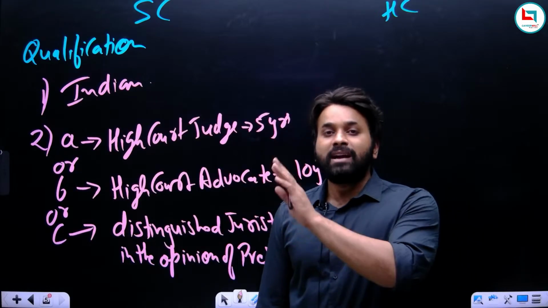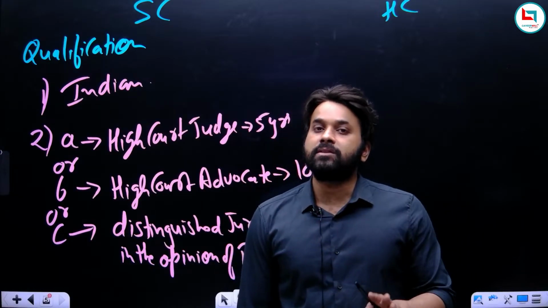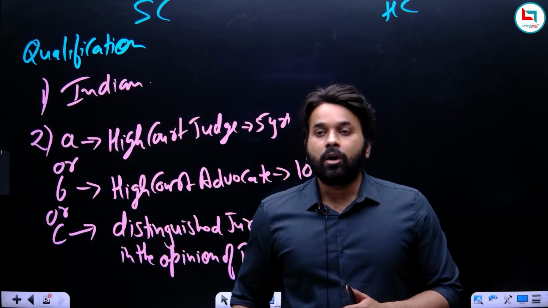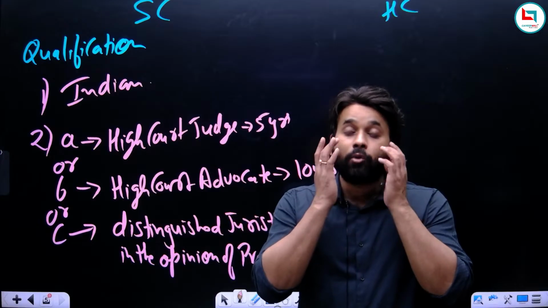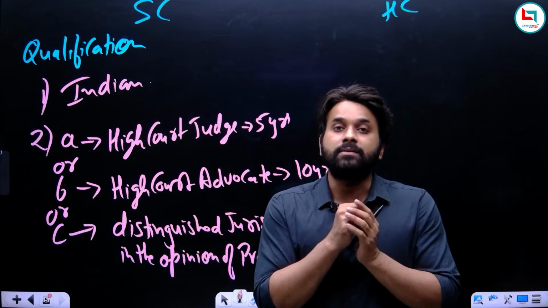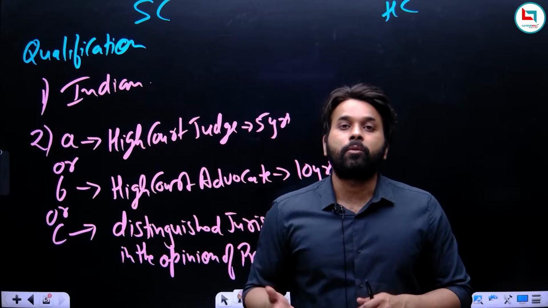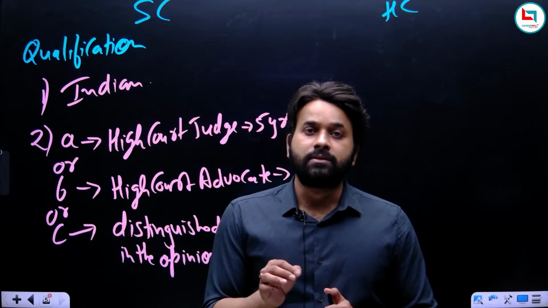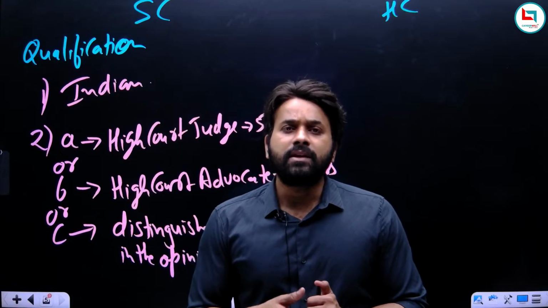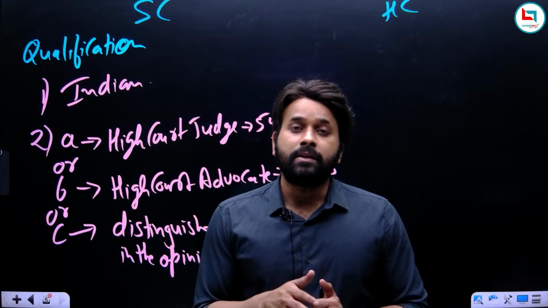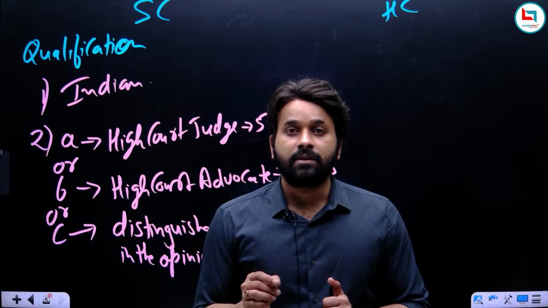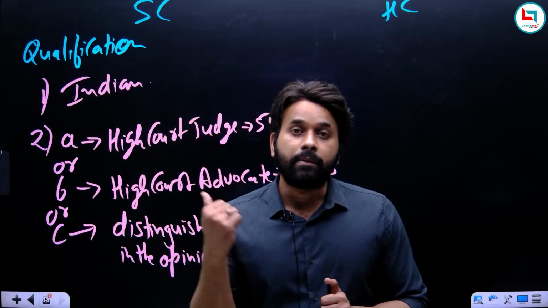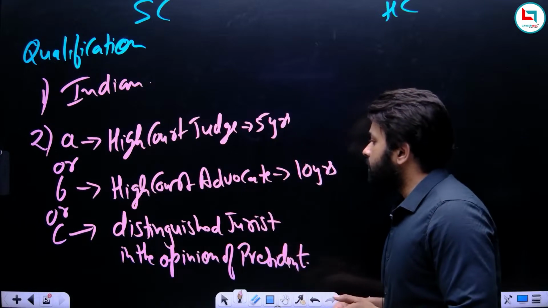You should have at least 5 years of experience as a judge in a High Court, or at least 10 years of experience as an advocate in a High Court, or be a law professor. So what is required to become a judge of the Supreme Court is the experience as a judge or an advocate or as a law professor. But there is no mention of the minimum age. Now, if this question comes to your mind, is there a maximum age? Yes, there is a maximum age, but no minimum age. The maximum age is 65 years. They hold office until they attain the age of 65 years, but there is no minimum age for becoming a judge of the Supreme Court.